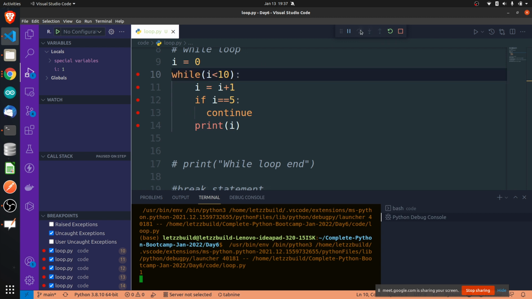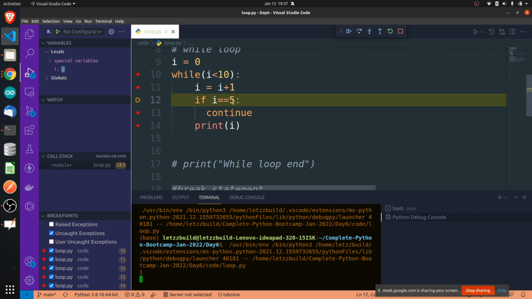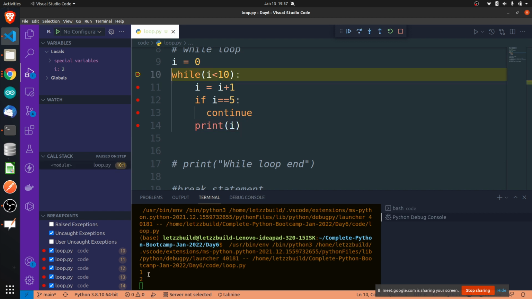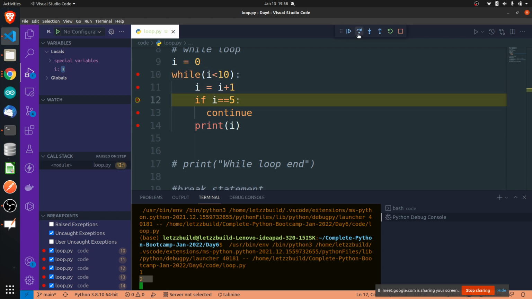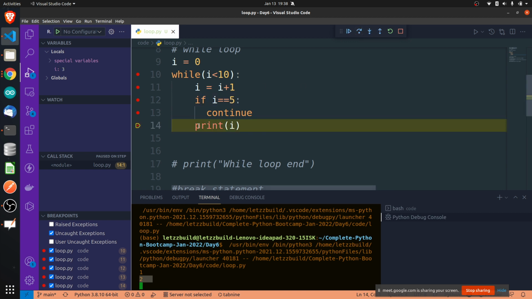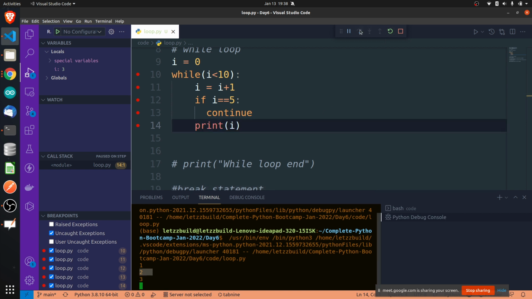Let's do it one more time. Now I has become 2 because we are incrementing it. Is I equal to 5? No, so it will not continue. It will execute all the remaining lines of the while loop. What is the remaining line left in the while loop? Only this print line, so it will execute that, and it has printed 2. Let's go one more time. 3. Same thing: increment, not continue. If it is not continuing, it will execute all the remaining lines inside the while loop. So it prints 3. It will do this one more time for 4 also.